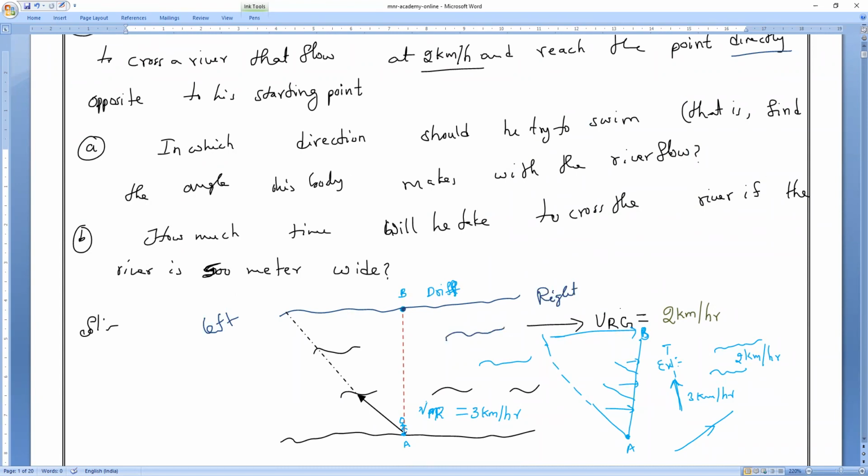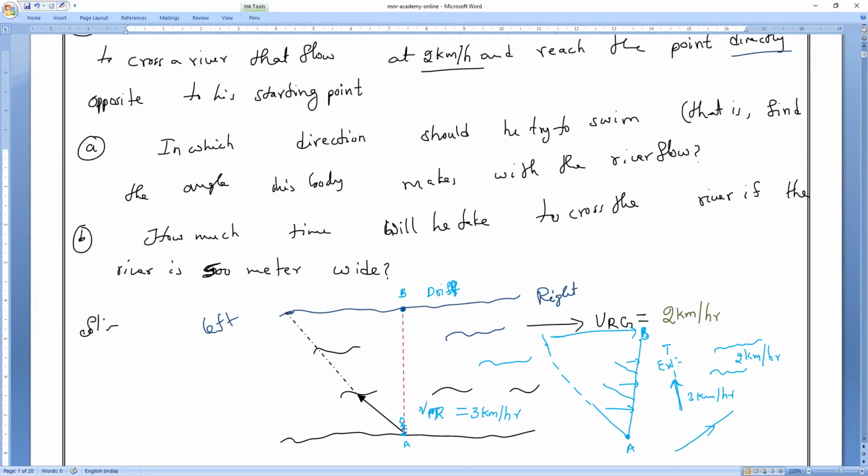Now, if he swims in the right direction, what will happen? The river flow is also in the same direction. So is it possible to reach the vertically opposite point? No, sir. Understanding? So in what direction does he have to swim? He has to swim to the left, so that due to the drift, he is carried to the right side. Is it okay? Laksha, understood?